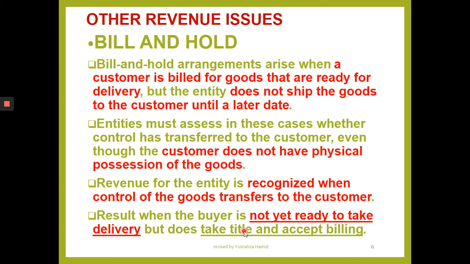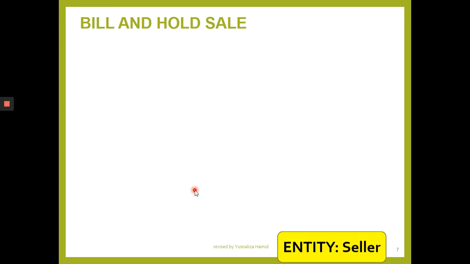It is still under renovation whatsoever, but they agree to take title and accept billing. When they accept the billing and take the title, the customer is said to have control. When the customer has control, the revenue can be recognized by the entity, the company that sells the goods.